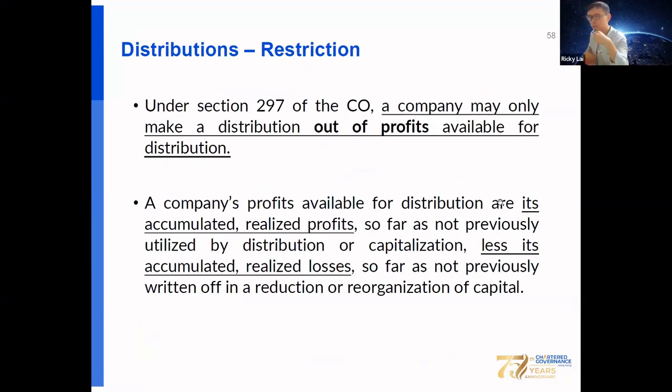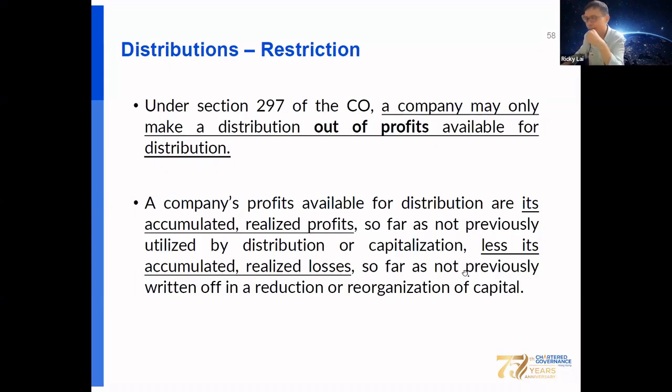You should know some restrictions under the CO for distribution. One is that the company may only make a distribution out of profit available for distribution. The company's profit available for distribution is its accumulated realized profits, less its accumulated realized losses.